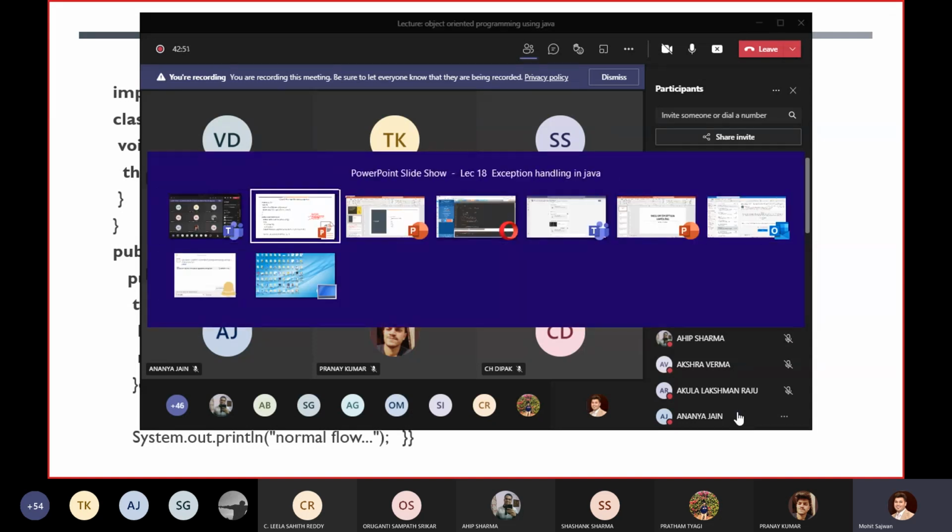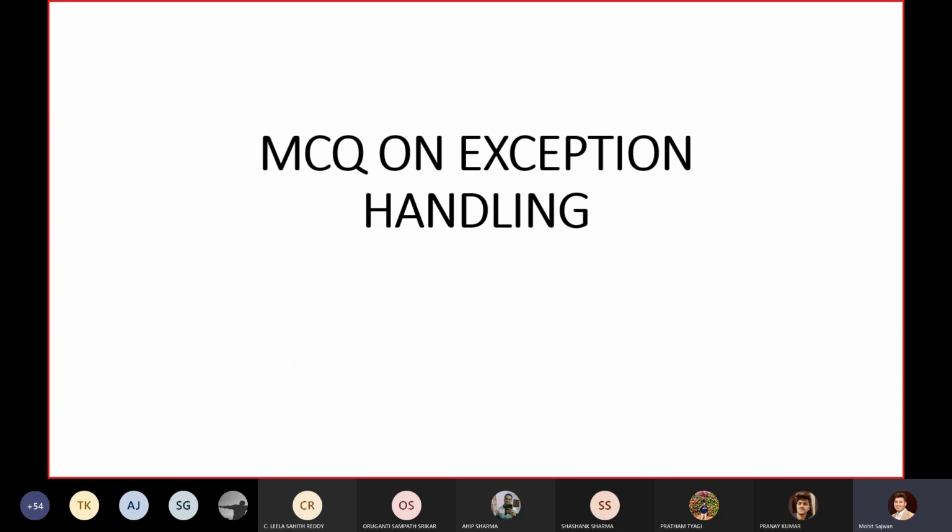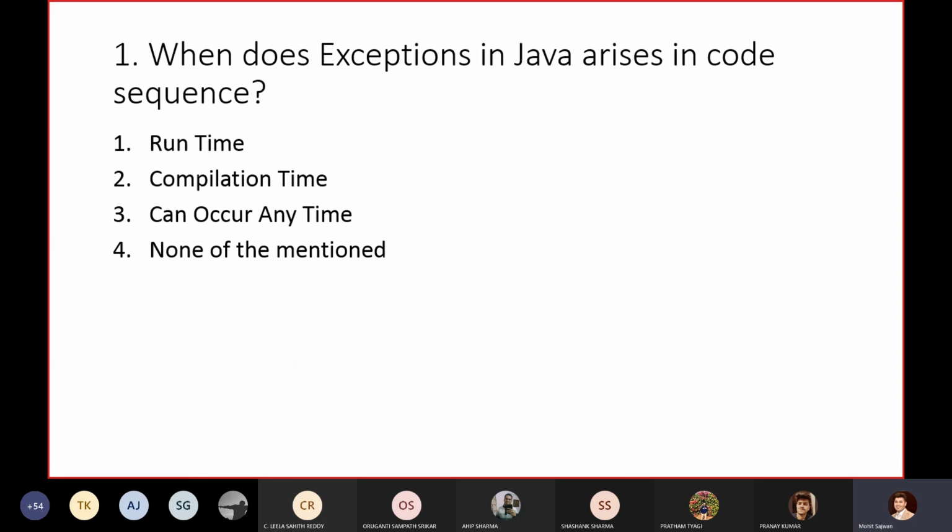So what I'm going to do is a kind of revision for you, because it contains the entire MCQ set, and I'm 100% sure that if you know the concept, you will give me the correct answer. And if you are not giving the correct answer, then we will try to figure it out. Like this: when does an exception in Java arise in the code sequence? During runtime, compilation time, can occur anytime, or none of the above.